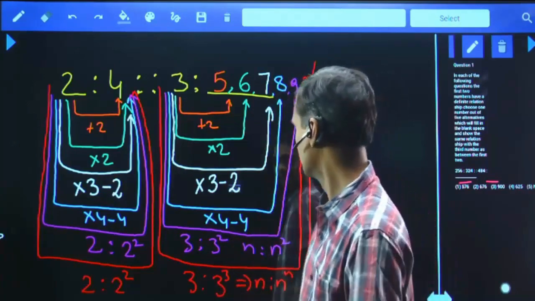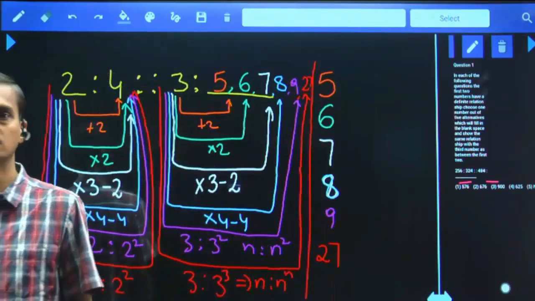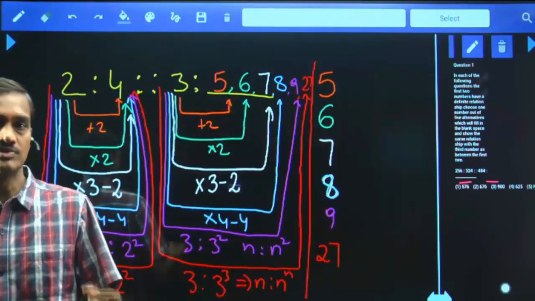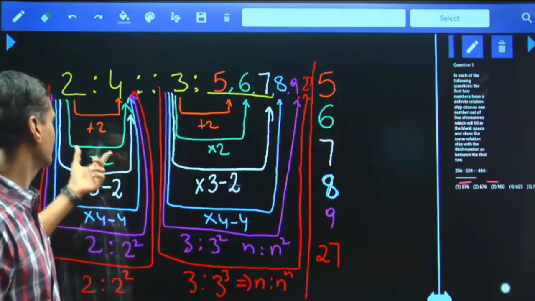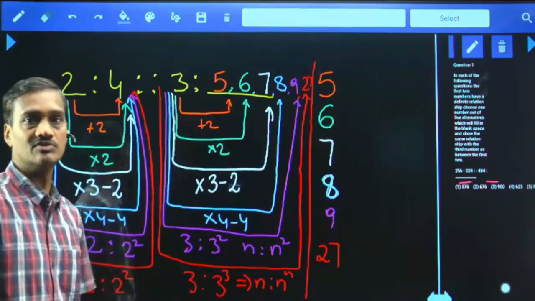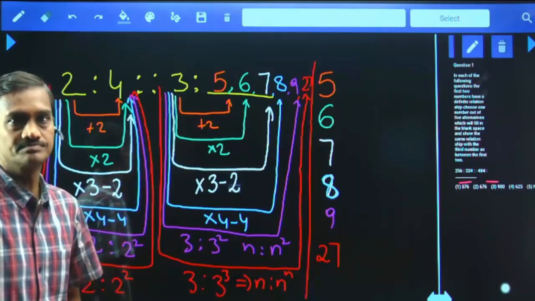Okay, write down this one. Hope you have followed this concept of analogies. The logic between the pairs must always be the same. Whatever the logic you are applying in the first pair, the same logic must be applied in the second one as well. The logic must always be one and the same.